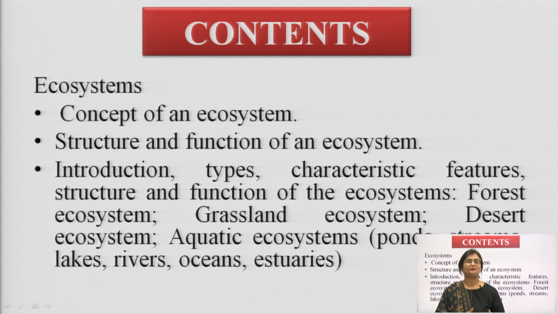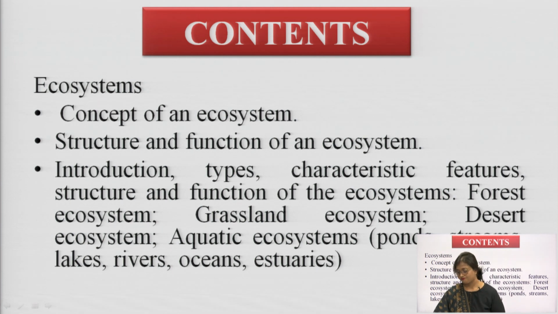Like I said, in the previous class we were talking about concepts of ecosystem, wherein we talked about the abiotic and the biotic components. We discussed them in detail. We've also talked about how abiotic components affect the biotic components, and vice versa, how biotic components affect the abiotic components.